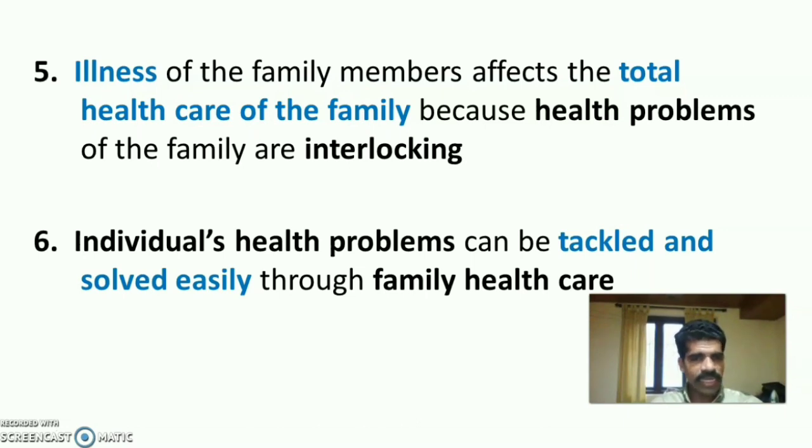The sixth point is individual's health problems can be easily tackled and solved through family healthcare.